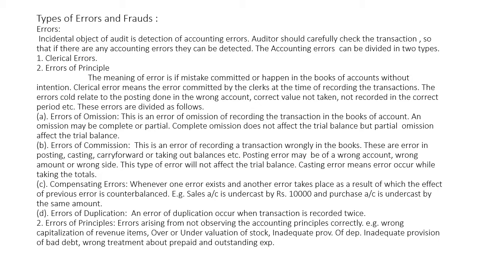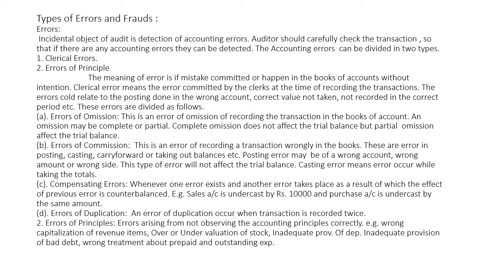This is an error of omission of recording the transaction in the books of account, and omission may be complete or partial. It means that at the time of recording the transaction, the clerk, without any intention, forgets to record the transaction. When the transaction is not recorded by the clerk, the error occurs in the books of account.